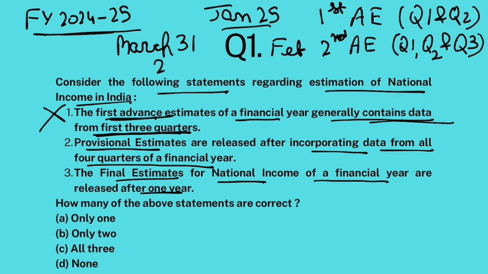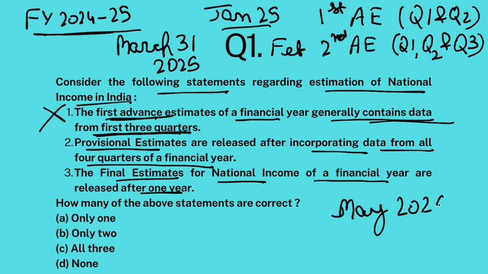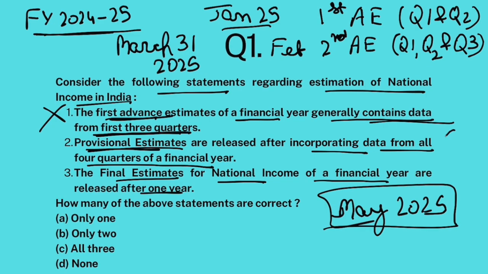Okay. Now after the financial year ends on March 31st, 2025, then in the month of May or June 2025, you release provisional estimates because by that time data from quarter 4 is also released. So this is correct.